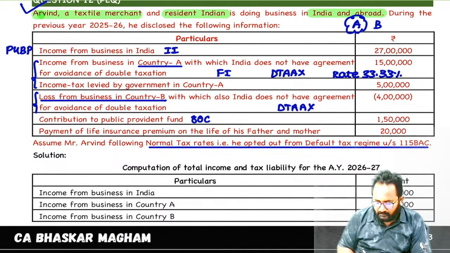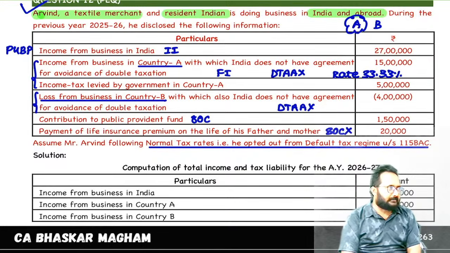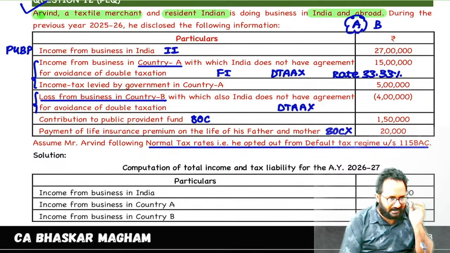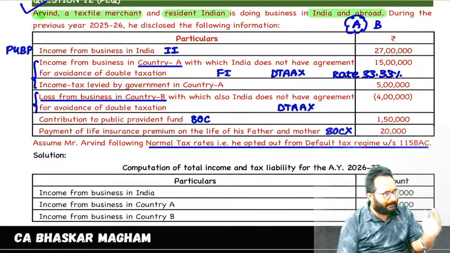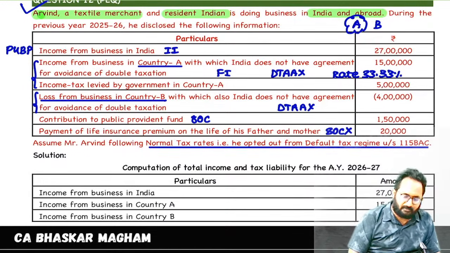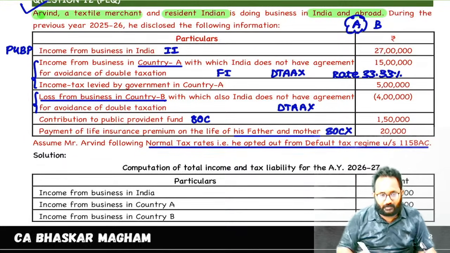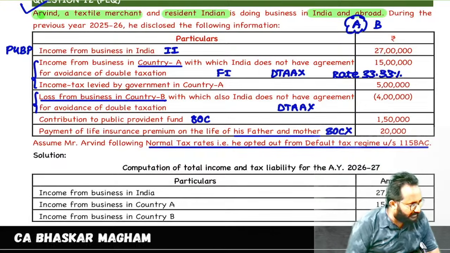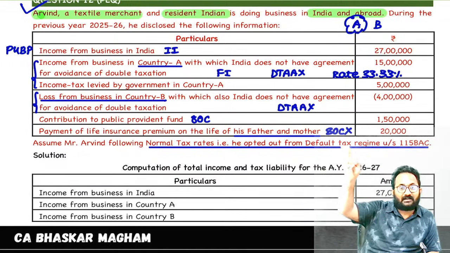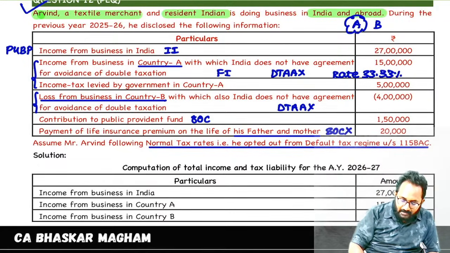Now contribution to provident fund, SSC, following the old regime, so that's why we can get 80C here. And next, 80C is not available here. Why? Life insurance policy, if you take it on your life, your spouse's life, your children's life. Children means any children, dependent okay, independent also okay. But here SSC is taken on whose life? Father and mother. So on father and mother, if you take a life insurance policy, that premium is not covered under 80C. 80D, medical insurance policy you can take on your father and mother, but 80C clearly on whom?